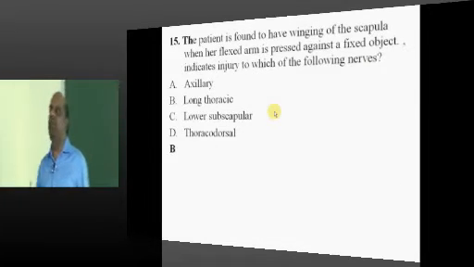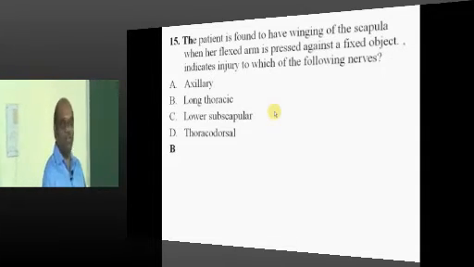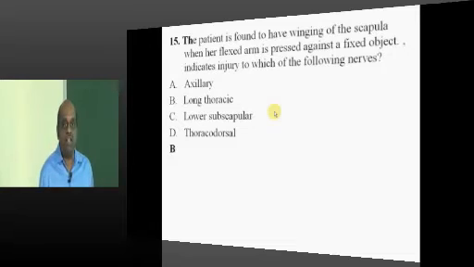The patient is having a winging scapula. I think it's the easiest, cheapest question in the entire paper to give you some courage. Even if you answered this wrong, it means